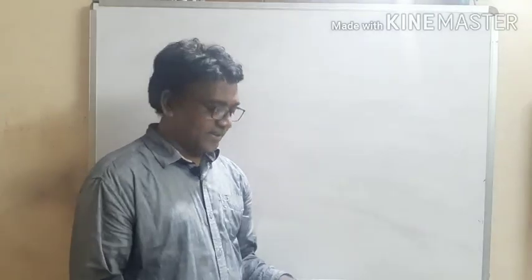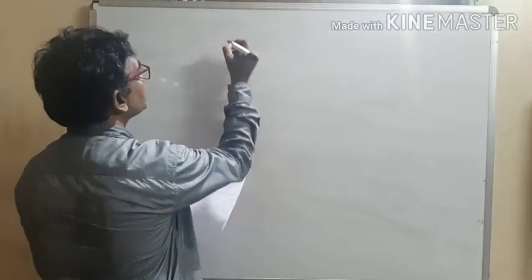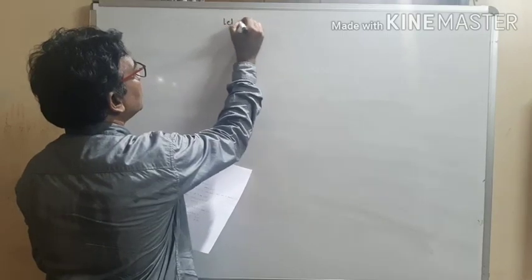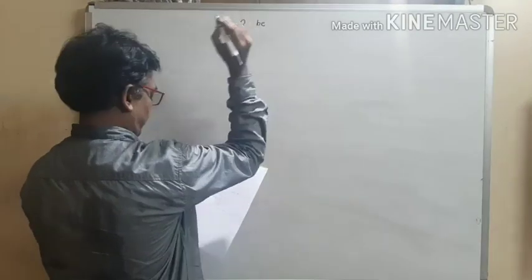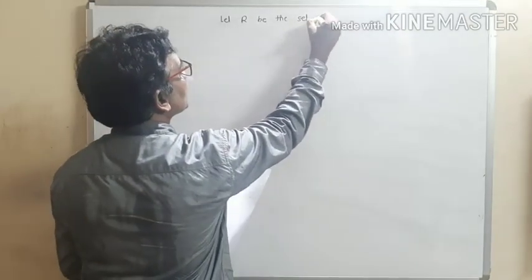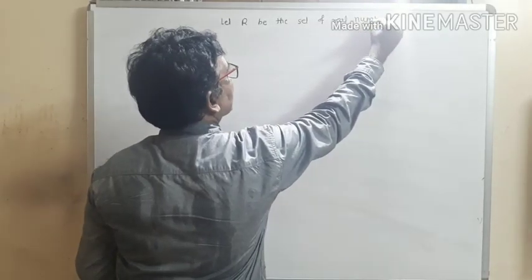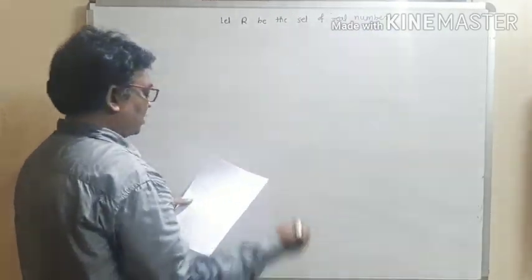Now let us write down the second example on metric space. So write down example. Let R be the set of real numbers.